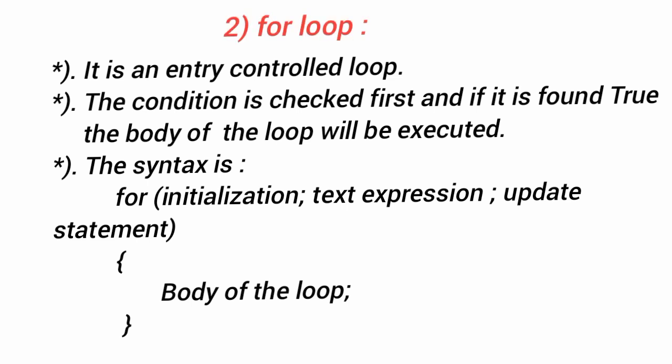Next is for loop. It is an entry control loop. The condition is checked first and if it is found true, the body of the loop will be executed. The syntax is: for (initialization, test expression, update statement) and body of the loop.